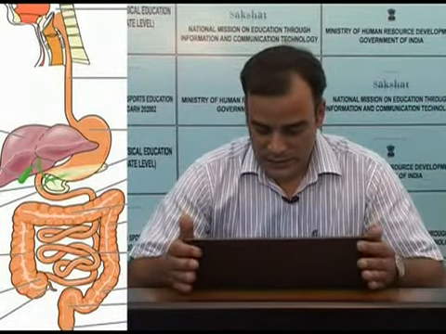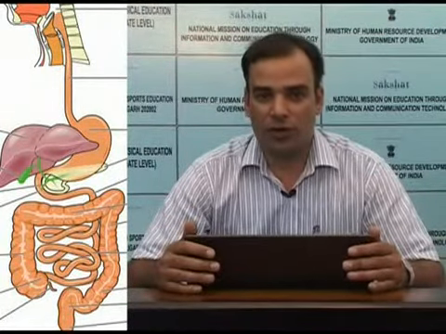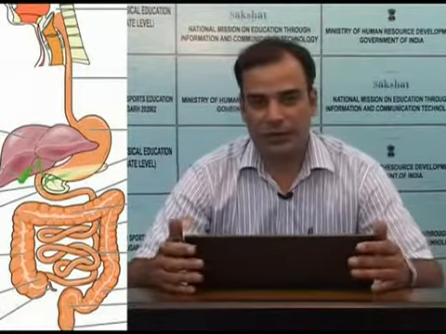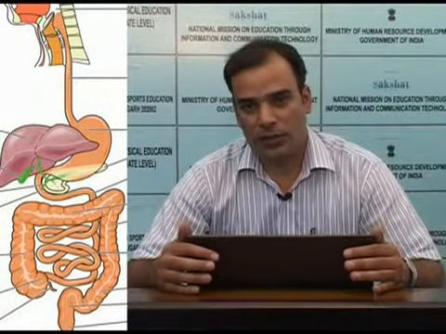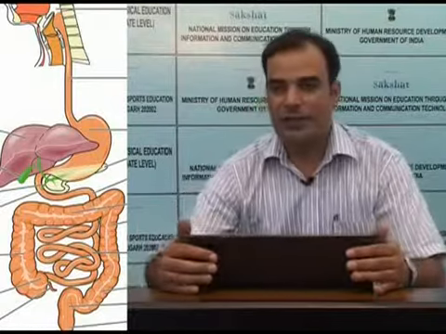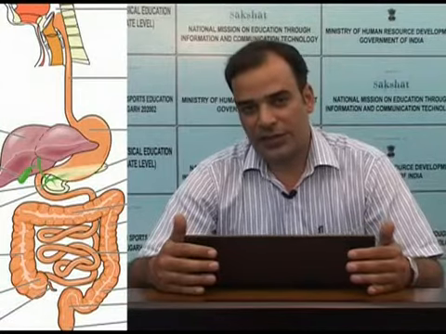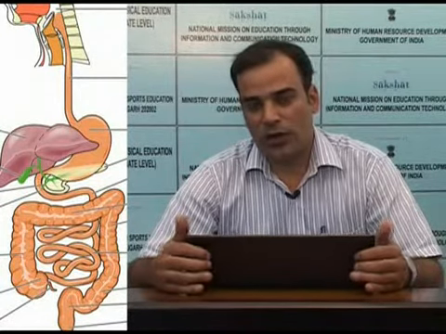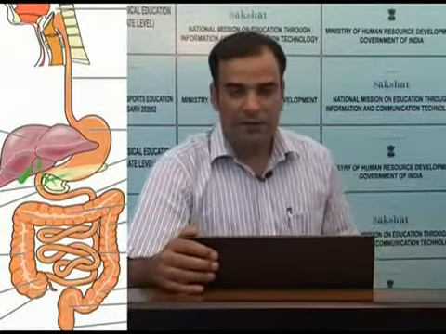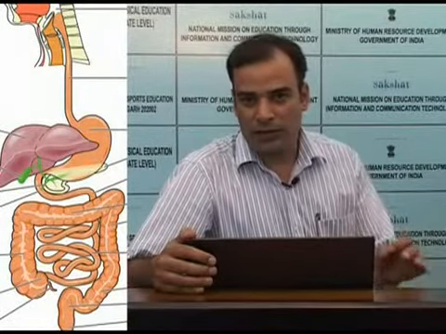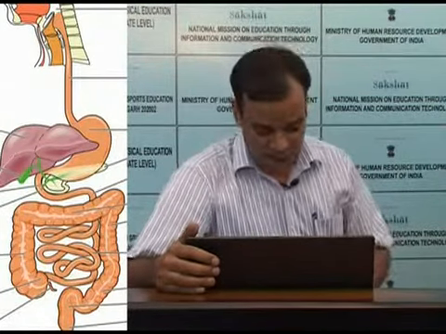The myenteric plexus that is located between the muscle layer usually controls the movements of the GIT. There are actually different types of movements which take place in the GIT, and these movements are mostly controlled by the myenteric plexus. On the other hand, the submucosal plexus controls the secretions of the GIT, and some local controls are also associated with the submucosal plexus. In brief, both the functions, that is movements and secretions of the GIT, are regulated by its own nervous system.